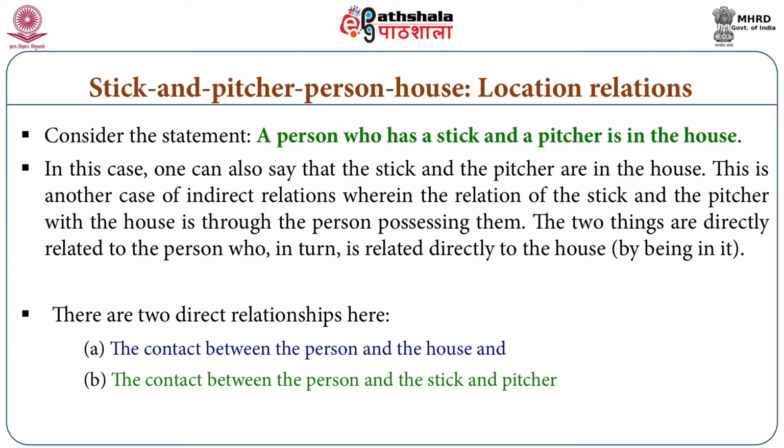In the case of the stick, there was one set of relations between the stick and the person, another between the person and the house, and these two relations, taken together, make one relation, an indirect relation, which is swasanyogi sanyoga or swasanyukta sanyoga. These two are simply synonyms, and the two words are used interchangeably.